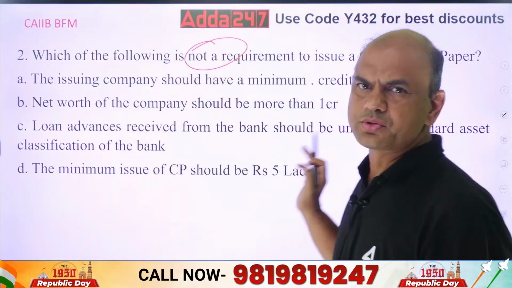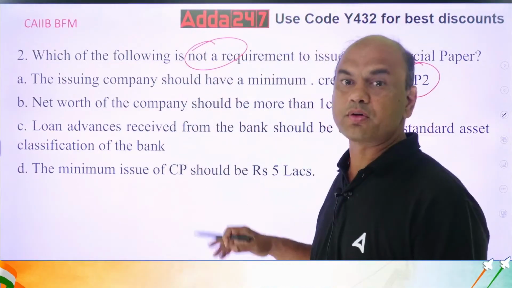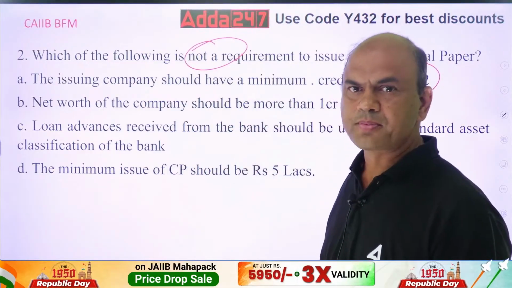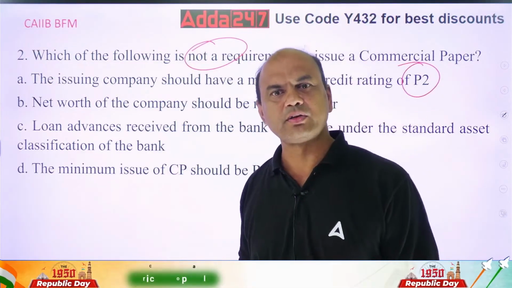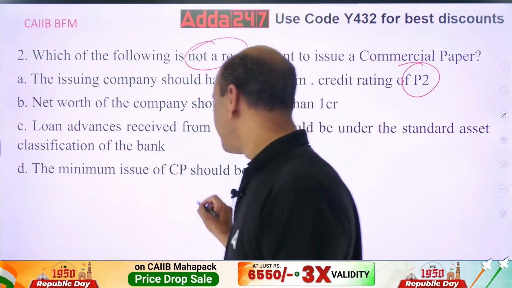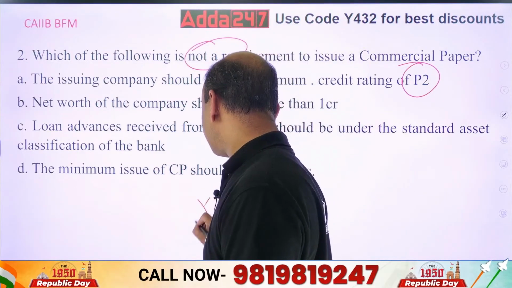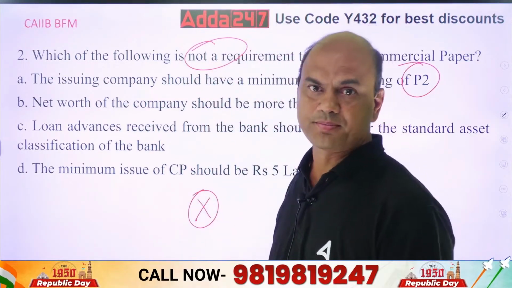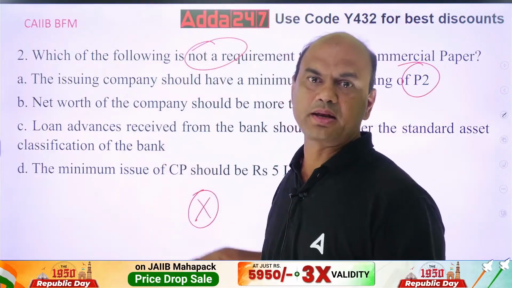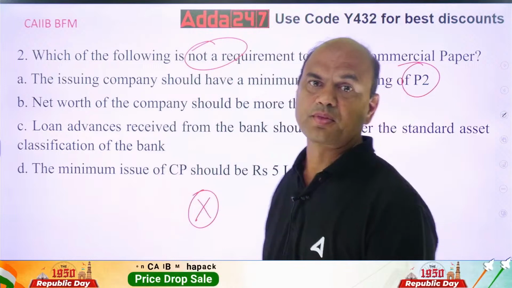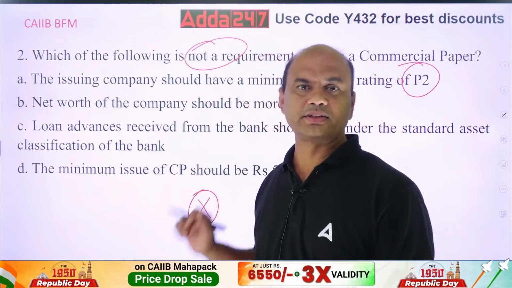If you have to issue a CP, what are all these criteria for? See, understand the logic of this question. There is a company XYZ who wants to issue the CP, commercial paper. So let's write this company X. Company X wants to issue the CP. For that, RBI has put a criteria that, see, if you want to issue the CP, follow these guidelines. So we are talking of these guidelines now.